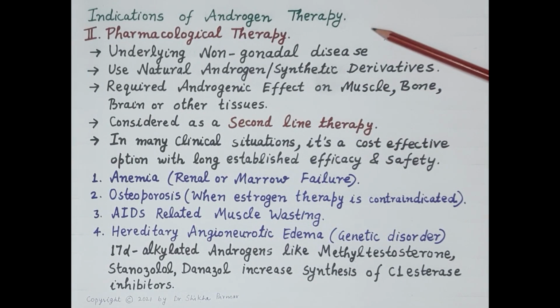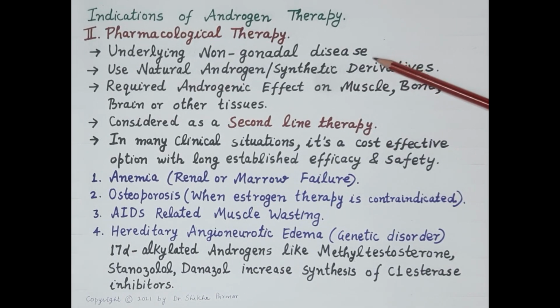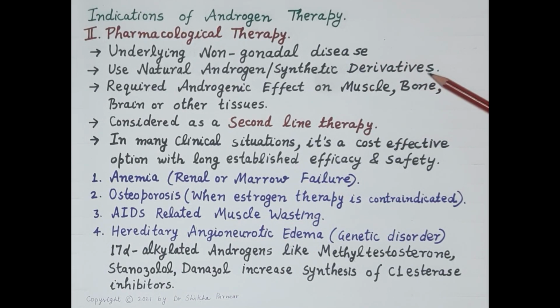Now, let's talk about pharmacological androgen therapy. Now, there is no hypogonadism, and thus the underlying cause of these indications is non-gonadal disease. Either natural androgens like testosterone, dihydrotestosterone or their synthetic derivatives are used.